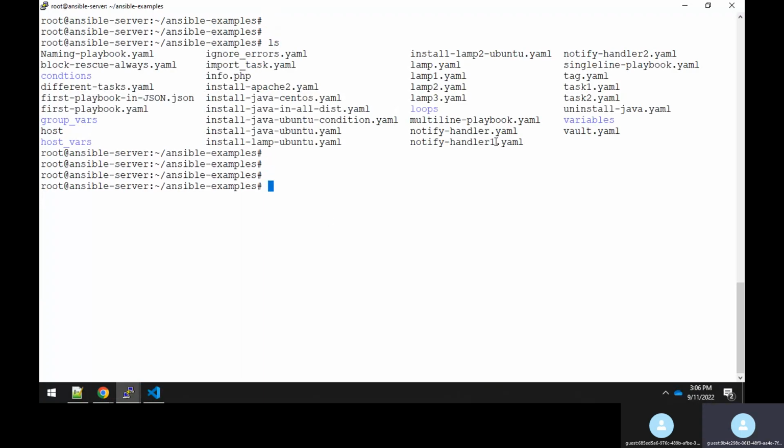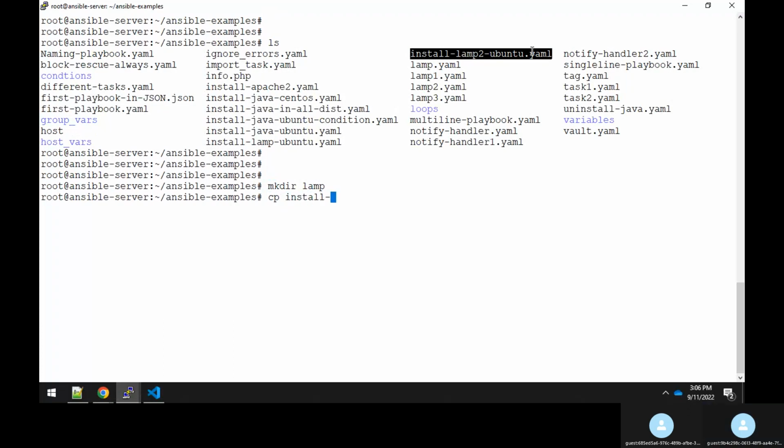Now here, if I get into the host file, you see that some of the concepts which I added long back, I had added something like host vars and group vars. So you can have host vars and group vars also. For example, let me create one more directory, something like lamp directory.